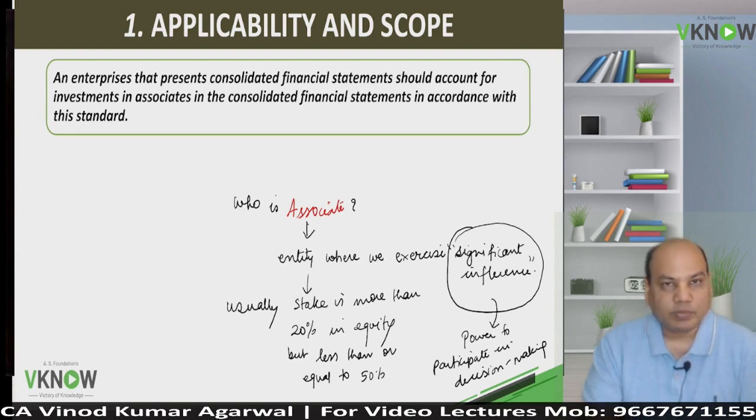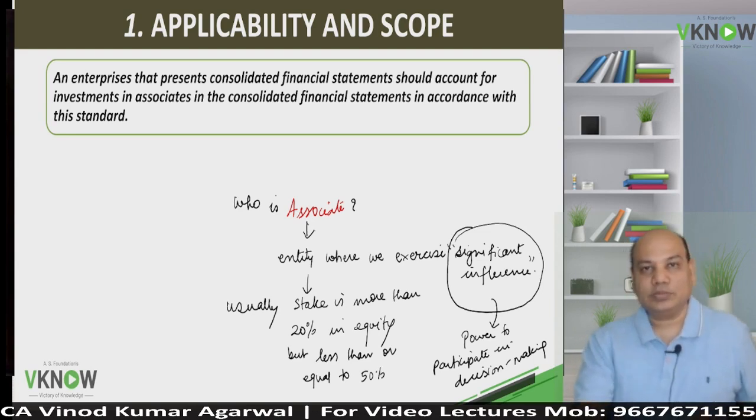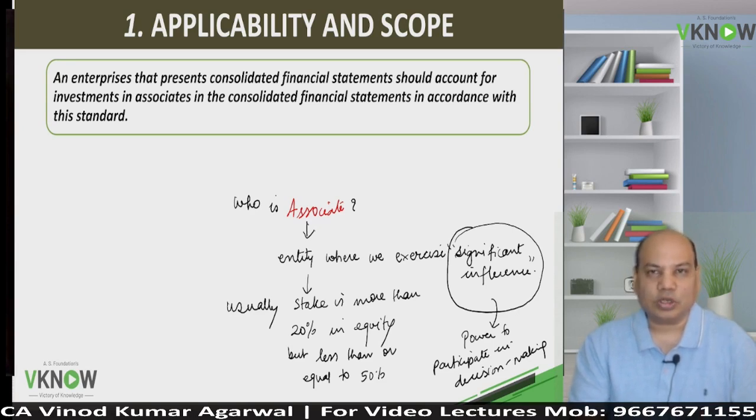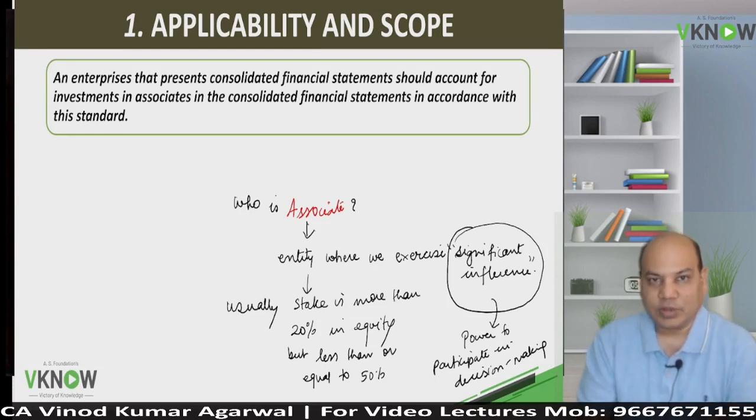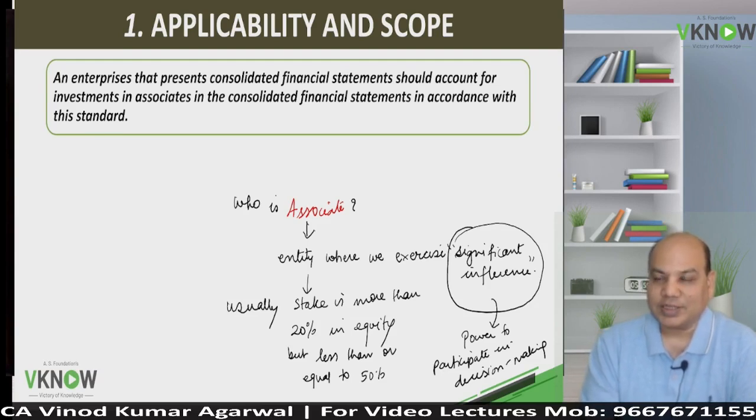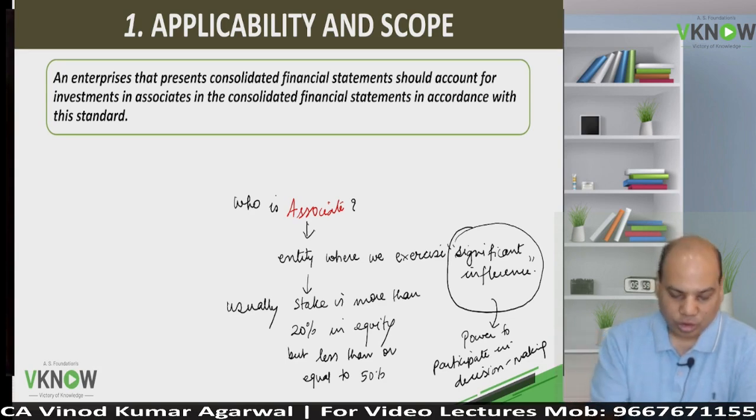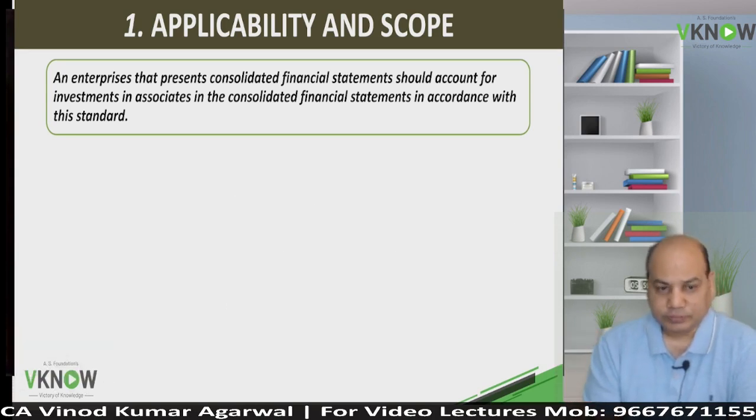Because with more than 50%, it will become your subsidiary, and then Accounting Standard 21, consolidated financial statement, would apply. So associate means entities over which we have significant influence, where we usually hold 20% or more of the voting power, where we have the power to participate in their financial and operating policy decisions.